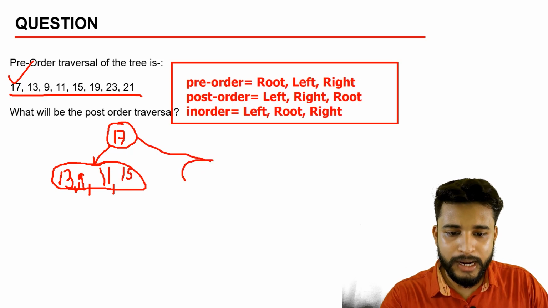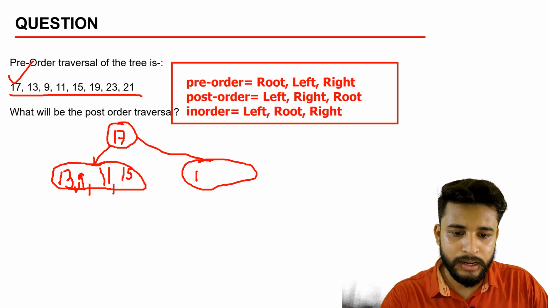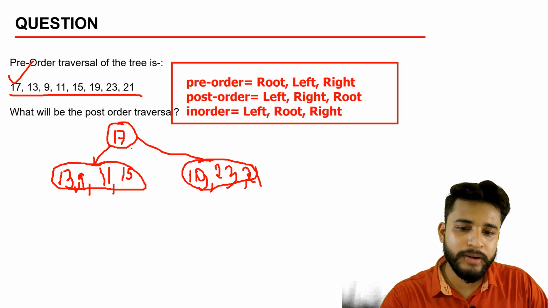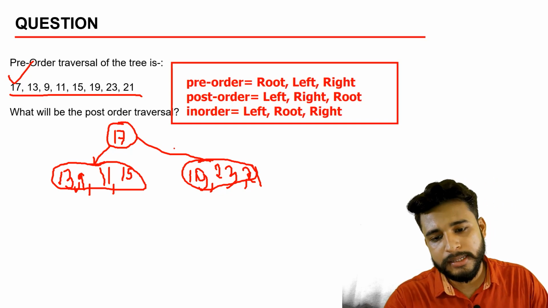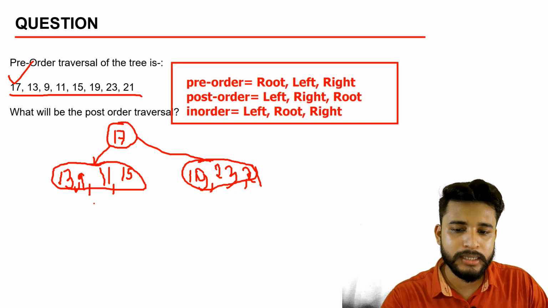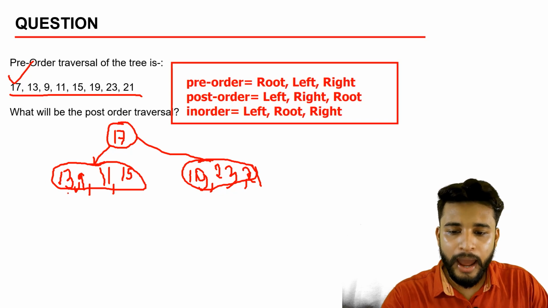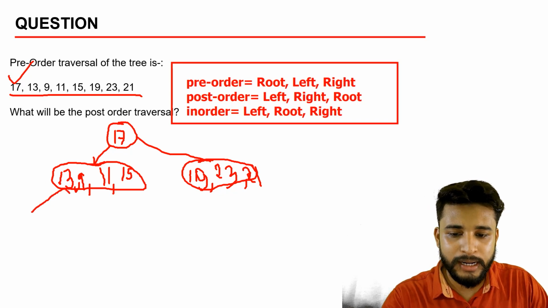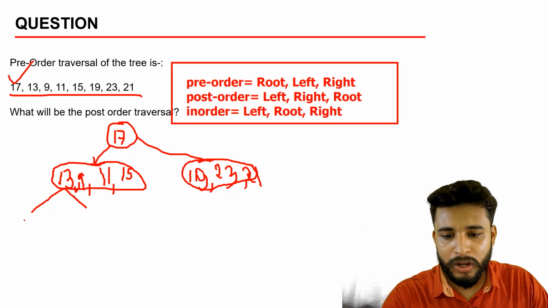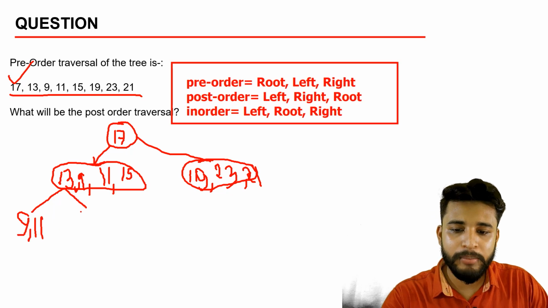And on this side, in the right node, you will get 19, 23 and 21. The numbers that are greater than 17 will go on the right hand side. Numbers lesser than 17 will come on the left hand side. Now in this, 13 will be the root node, and the numbers lesser than 13 will go on the left hand side. The numbers greater than 13 will come on the right hand side. So 9 and 11 will come on this side, and the number greater than 13, that is 15, will come on this side.